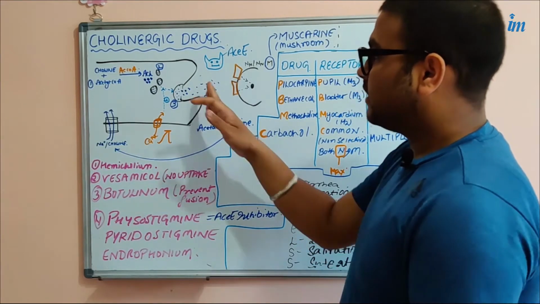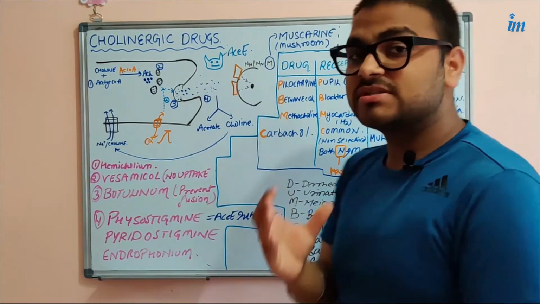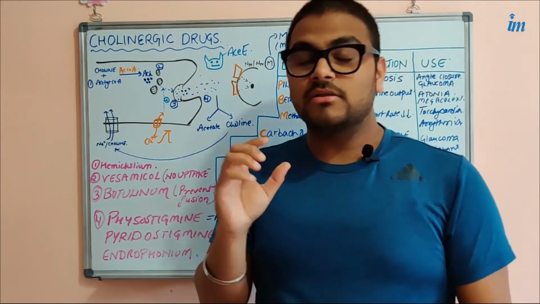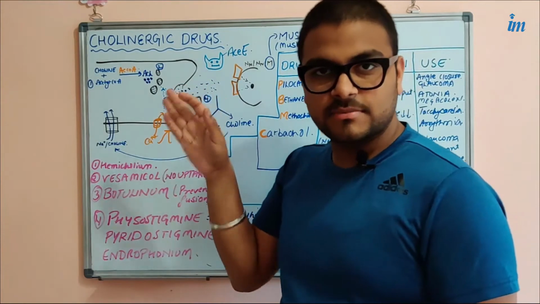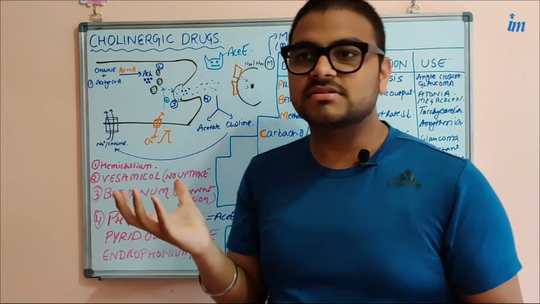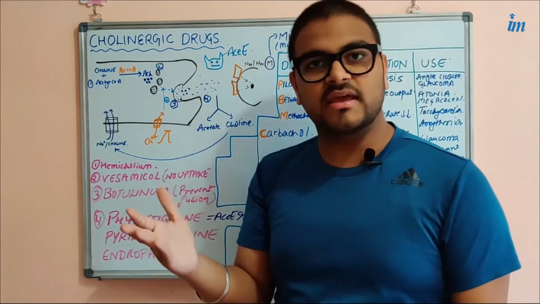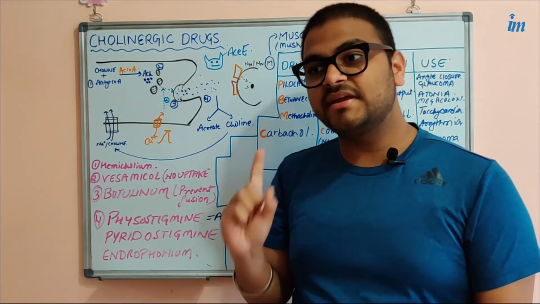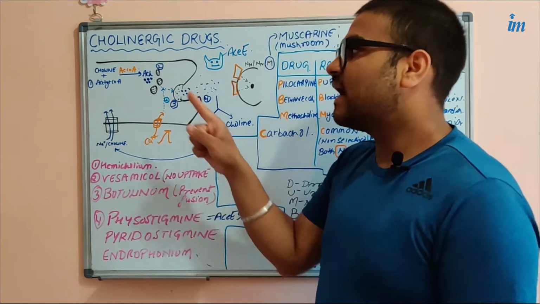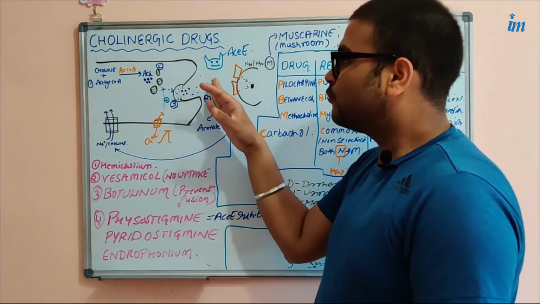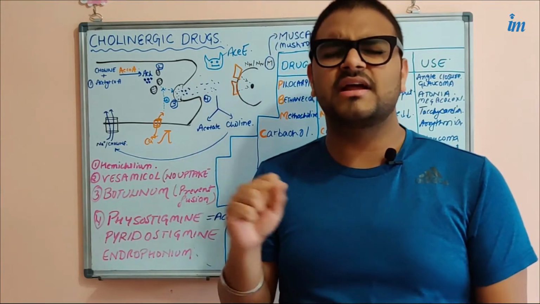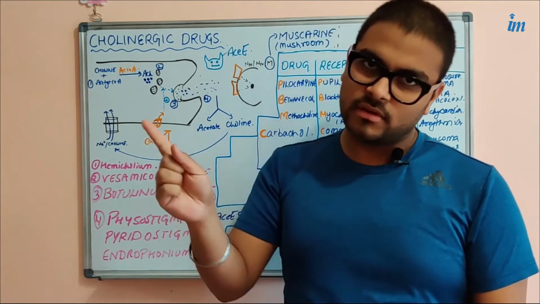It can be a postsynaptic neuron having the muscarinic receptor, or it can also be skeletal muscle, because we know the contraction of the skeletal muscle is mediated by the somatic neurons, and the somatic neurons also secrete acetylcholine on the receptors present in the skeletal muscle, that is NM type of nicotinic receptors.